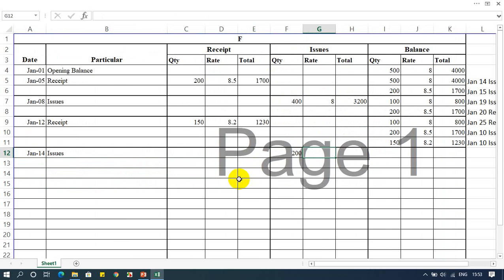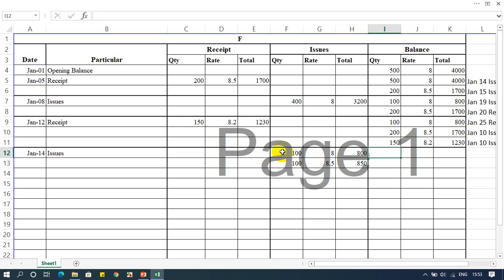So how do we get the rate? In the last session I have 100 units and 200 units. So I cannot sell 200 units from the first material. I need to sell 100 from this and 100 from this. So I am taking 100 from the first one and 100 from the second one. What is the rate here? 8, and the second one 8.5. 8.5 multiplied by 100 will be equal to 850, right? I think yes.